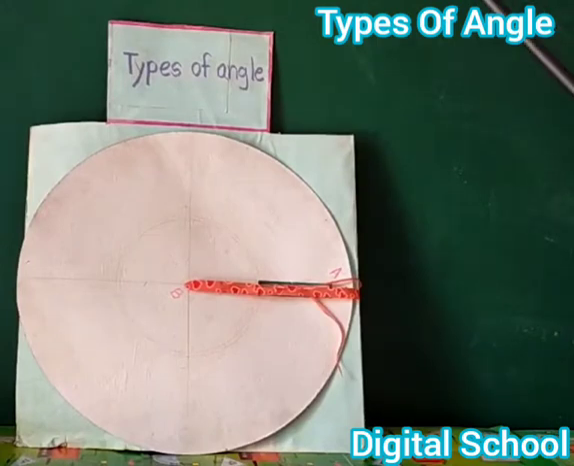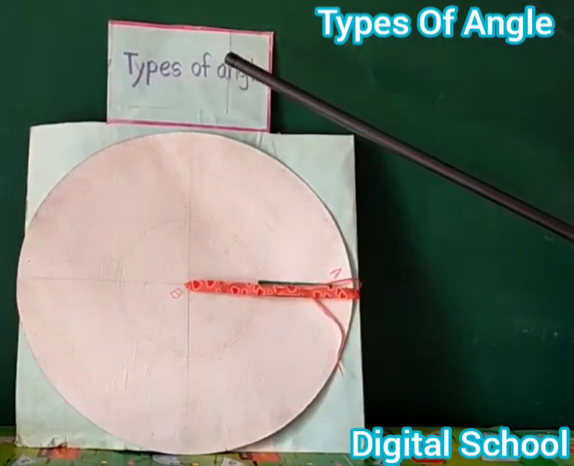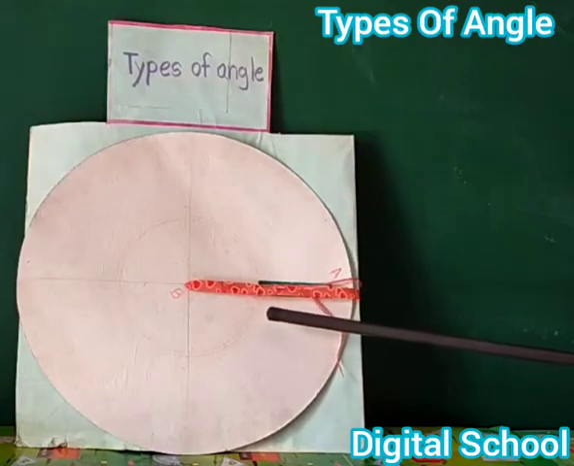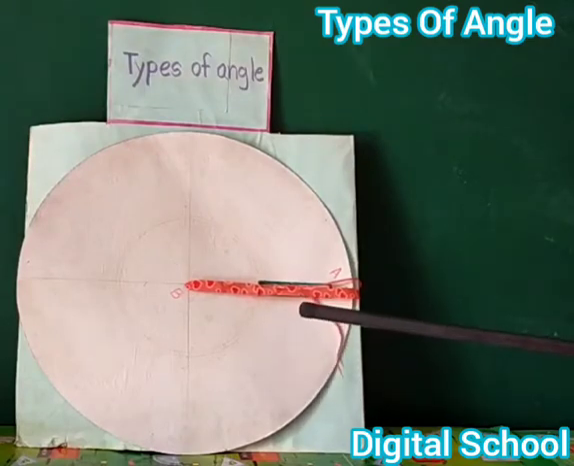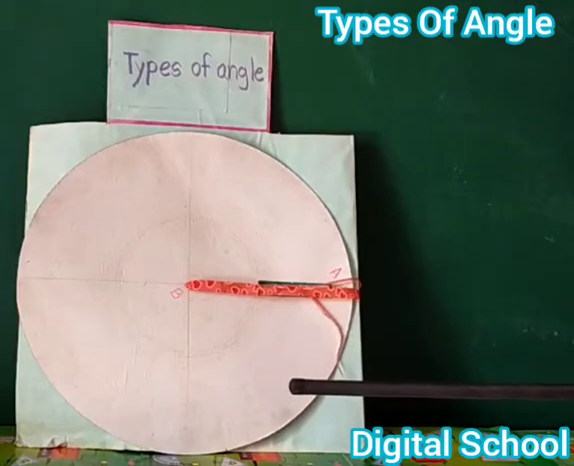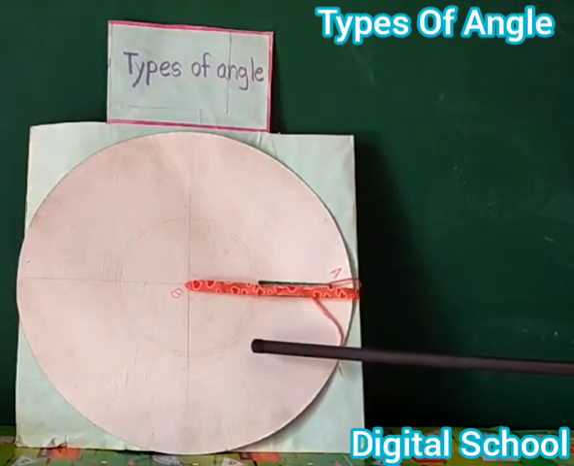Today we will learn about types of angle. Dear friends, look at the board. This is zero angle. The definition of zero angle: the position angle between the sticks is called zero angle. The figure shows zero angle.